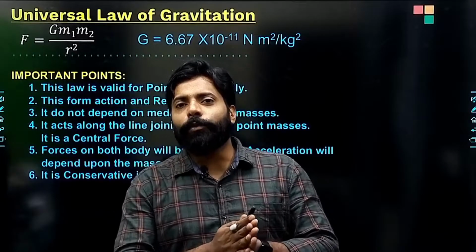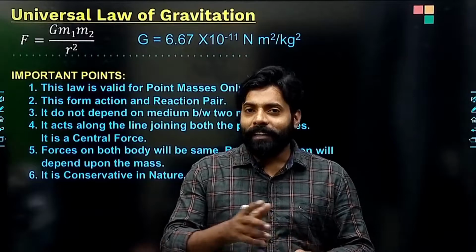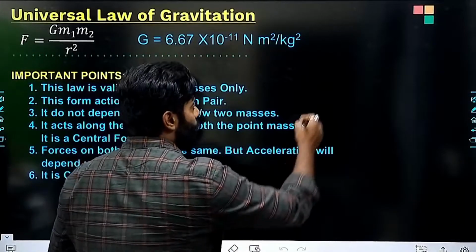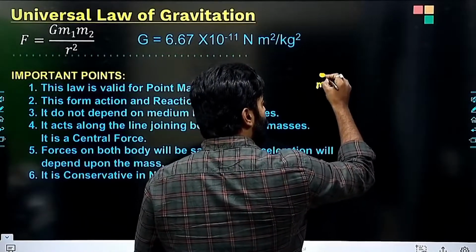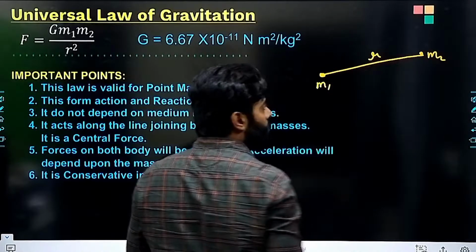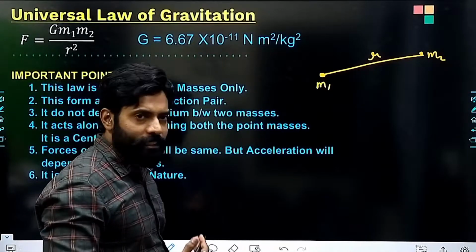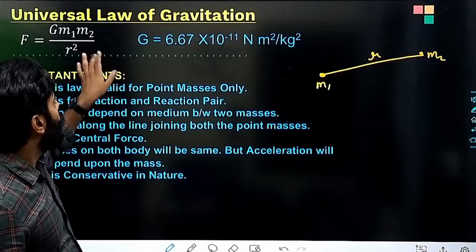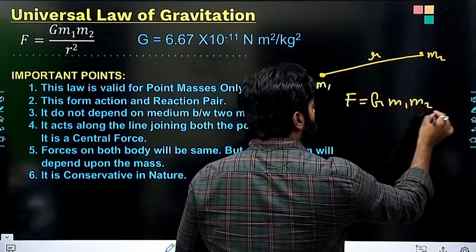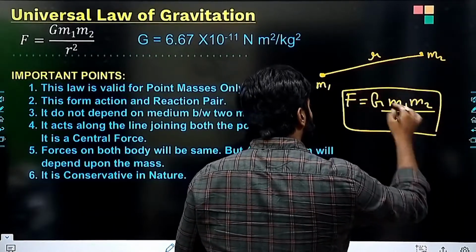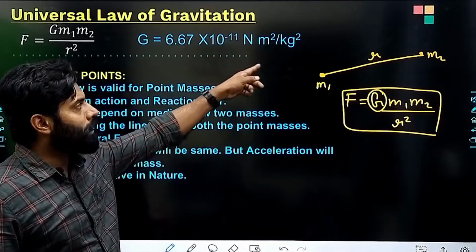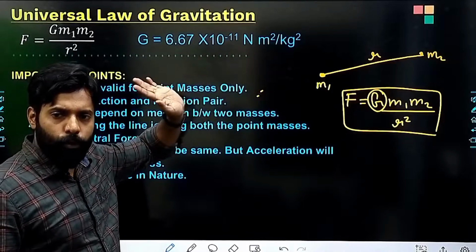The journey starts with the universal law of gravitation, which states that the force between two masses, if mass m1 is here and mass m2 is here, and they are separated by a distance of r, then the force of gravity acting will be equal to G m1 m2 by r square. This G is the universal constant. The value of G is fixed, 6.67 into 10 to the power of minus 11 Newton meter square per kg square.